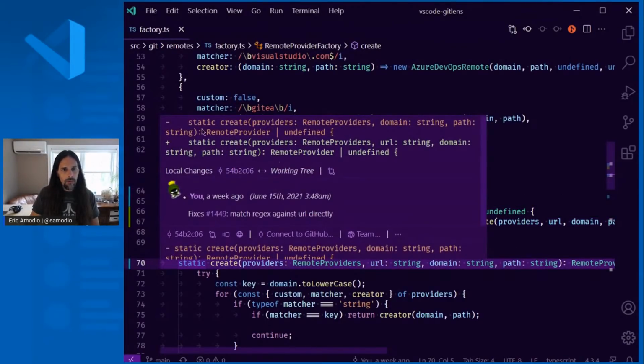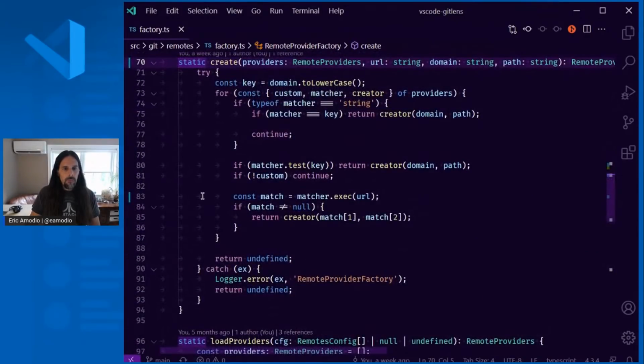So you can see the whole local change and compare it. So you can very easily navigate through and open up a file and see exactly what the last commit to that file was and see those changes. And again, you can always just hit escape to get out of those.